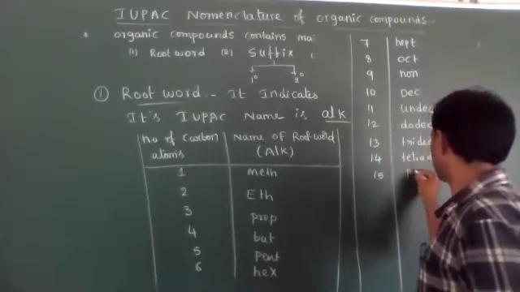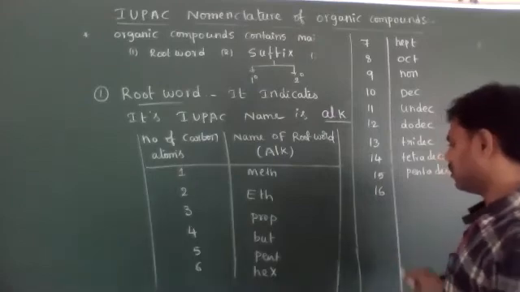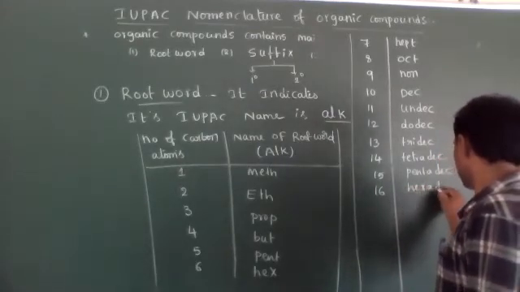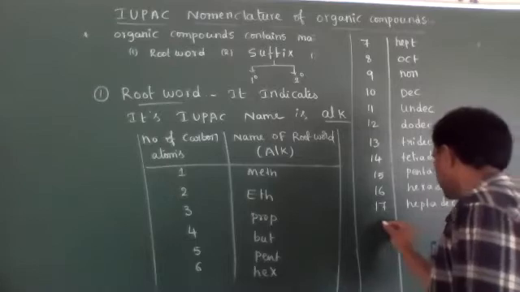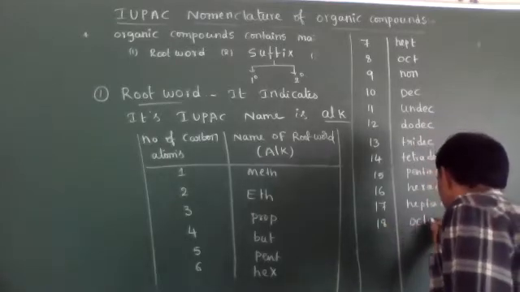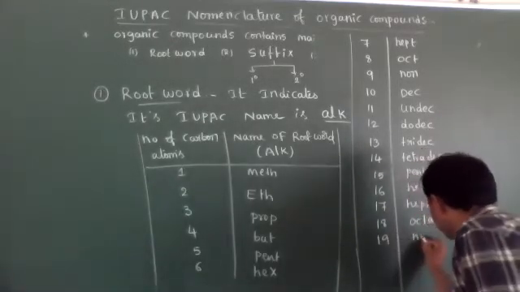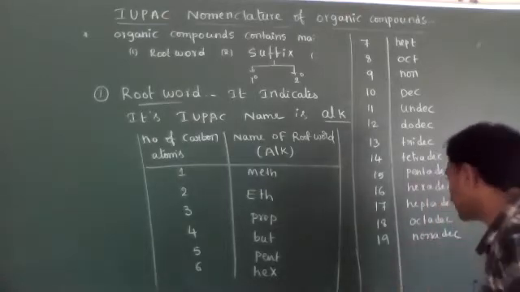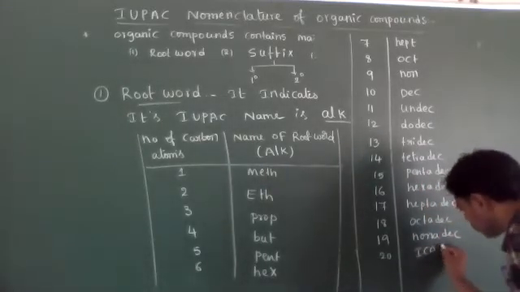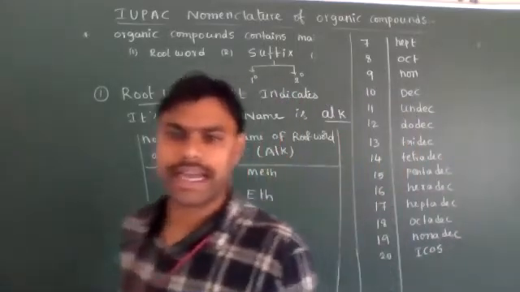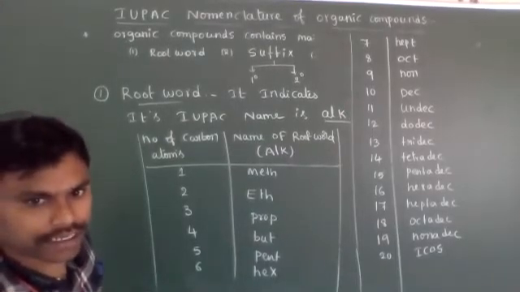15 carbons, pentadec. 16 carbons, hexadec. 17 carbons, heptadec. 18 carbons, octadec. 19 carbons, nonadec. 20 carbons, eicos. Okay, so up to 20 carbons, the root words of IUPAC nomenclature are given here.